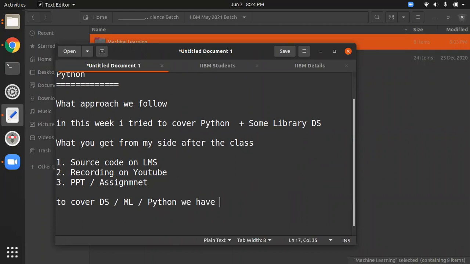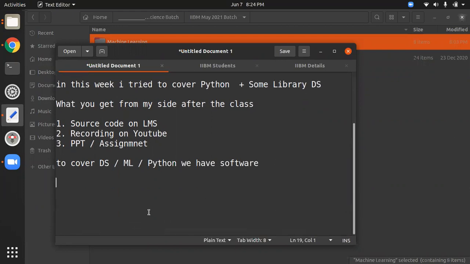So the minimum requirement to cover all these things: you should have RAM of at least 4 GB. RAM plays an important role. And the operating system, my recommendation is Ubuntu, that is on Linux.